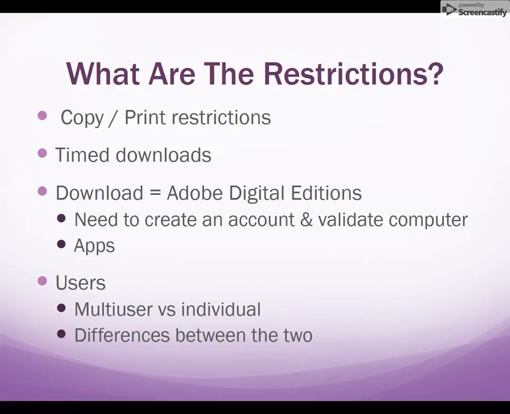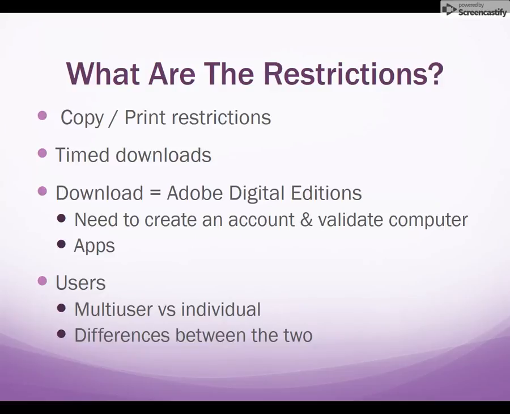Now, in order to download a book offline, you will in most cases need to download Adobe Digital Editions, or ADE. This software download is freely available for Windows and Mac, and can also be accessed on the App Store and Google Play. Some vendors also have their own ebook reader apps you are welcome to use. The ADE is usually preferred since it works with ebooks from multiple vendors. Vendor apps generally only work with that particular vendor.